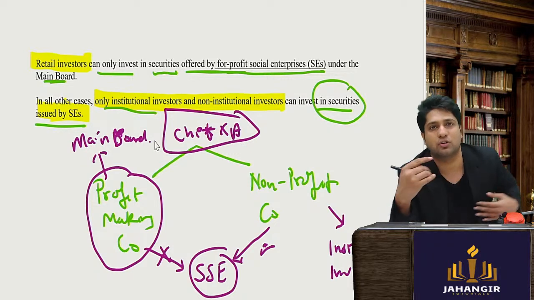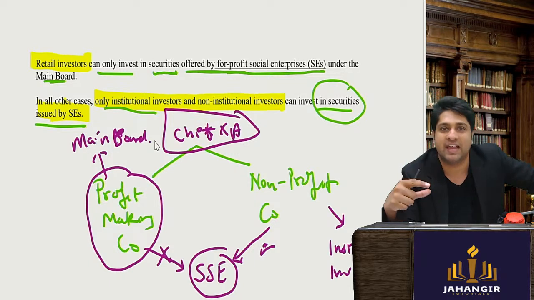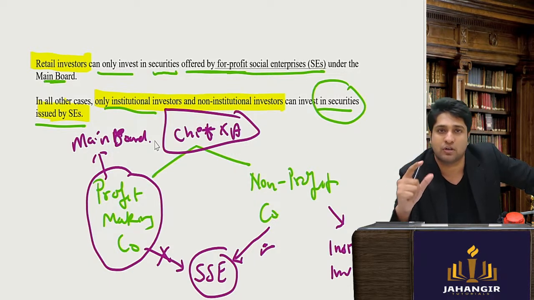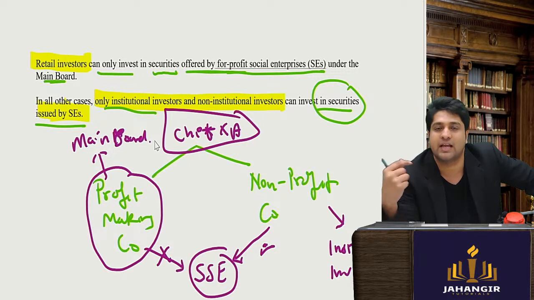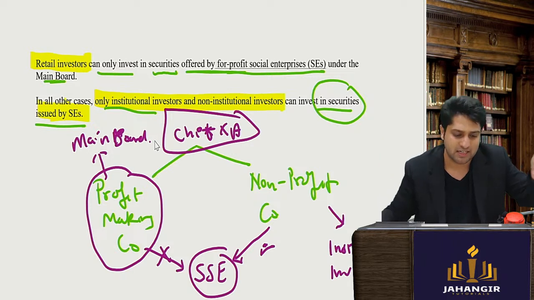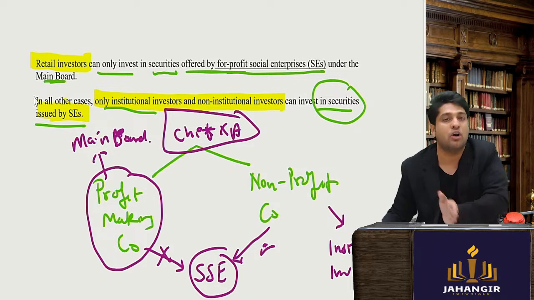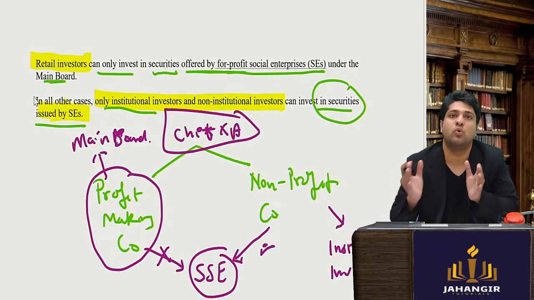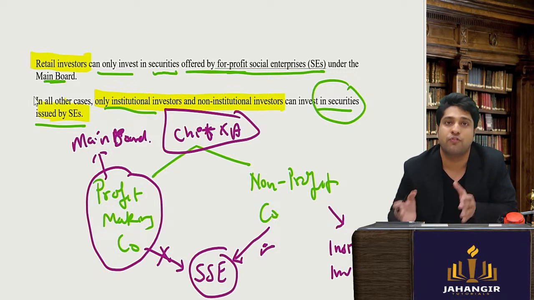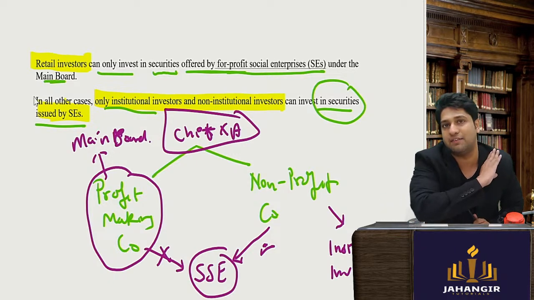And we have something called the Innovators Growth Platform. We have some kind of AIF. You remember AIF is alternate investment funds, where AIF can invest. There can be investment for social ventures. They can go in that category. The social stock exchange is meant primarily for non-profit organizations who are planning to raise funds from institutional and non-institutional investors, not retail investors.